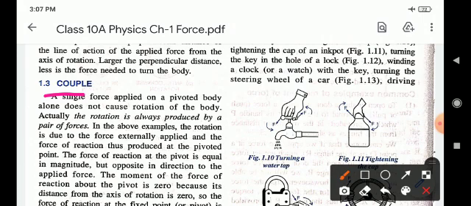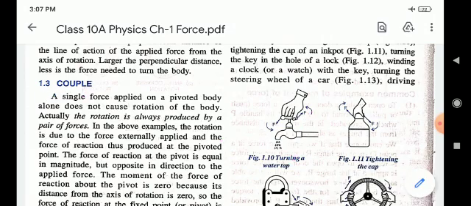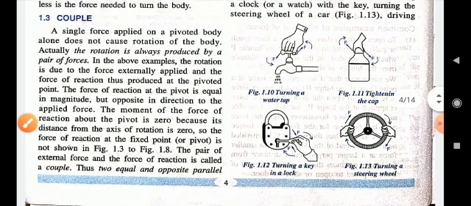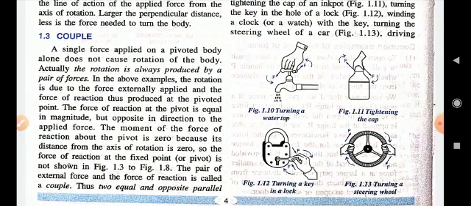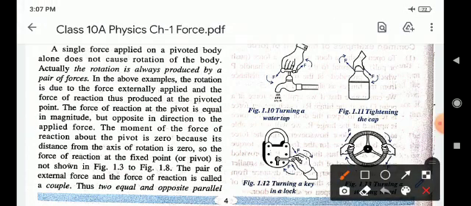Examples: turning a water tap, tightening the cap, turning a key, turning a steering wheel, etc. Children, a single force applied on a pivoted body alone does not cause rotation of the body. Actually, the rotation is always produced by a pair of forces.